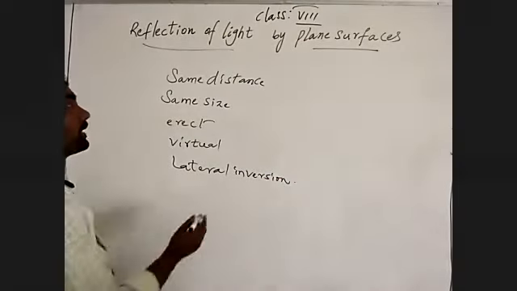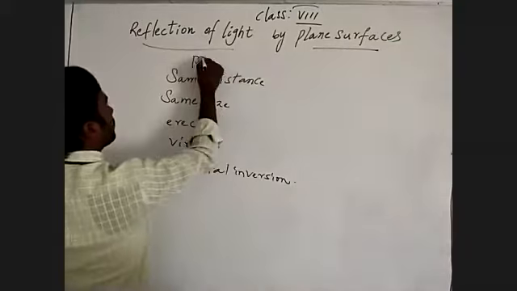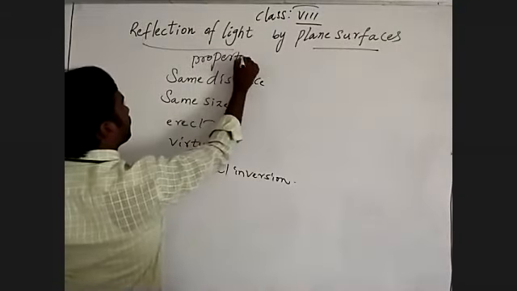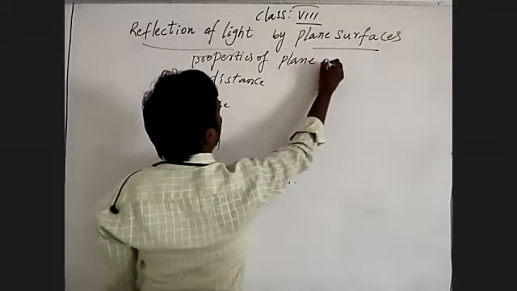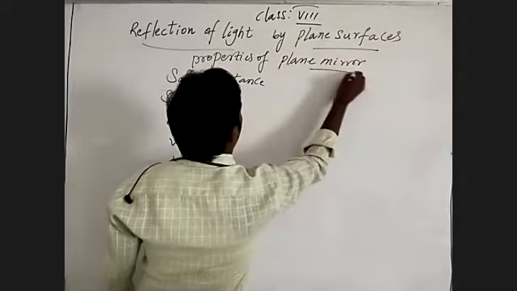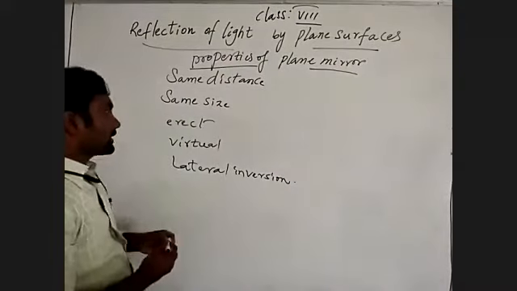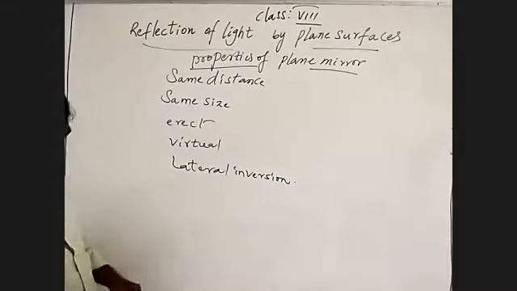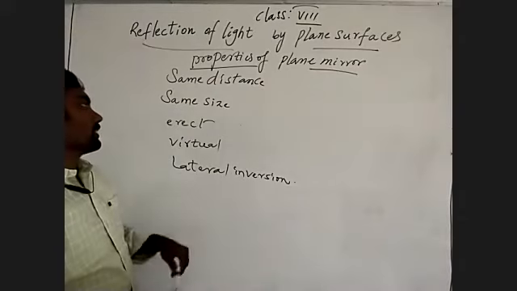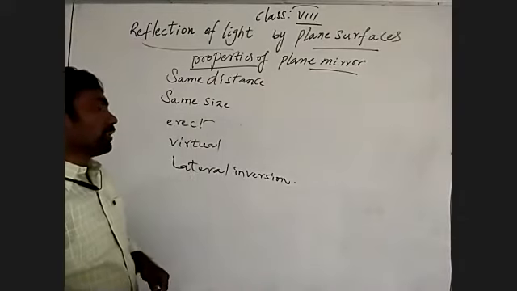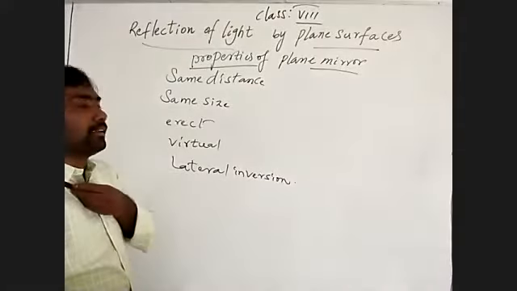These are the properties of a plane mirror. What did we discuss? Same size. Same distance, same size, erect, virtual, and lateral inversion.